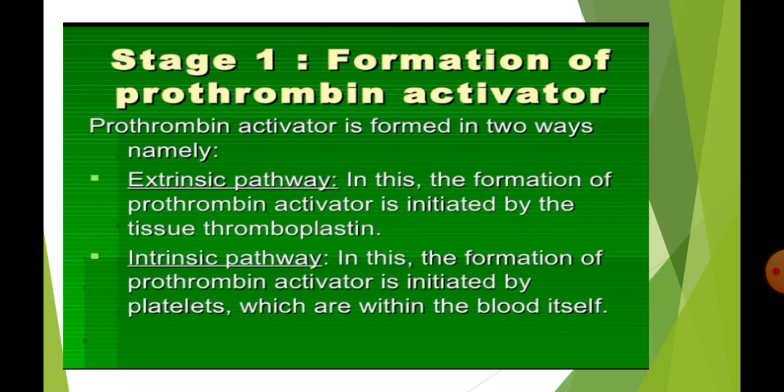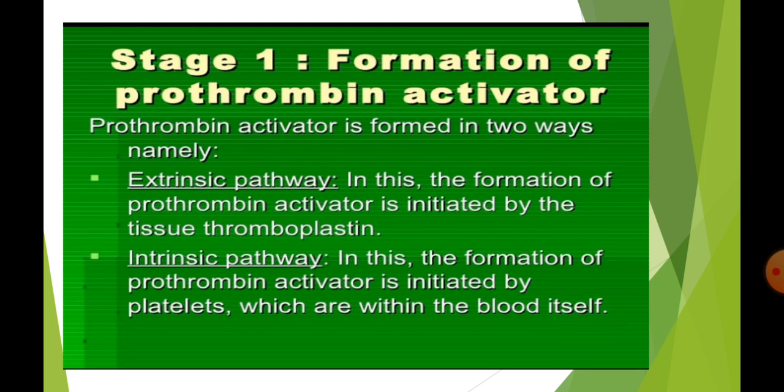Let's see step by step. First stage, that is formation of prothrombin activator. Formation of prothrombin activator occurs through two pathways, that is intrinsic pathway and extrinsic pathway.